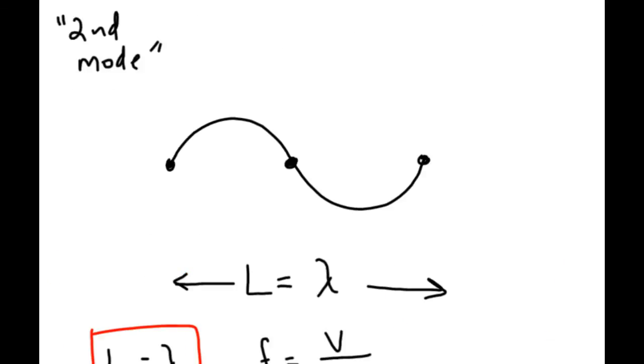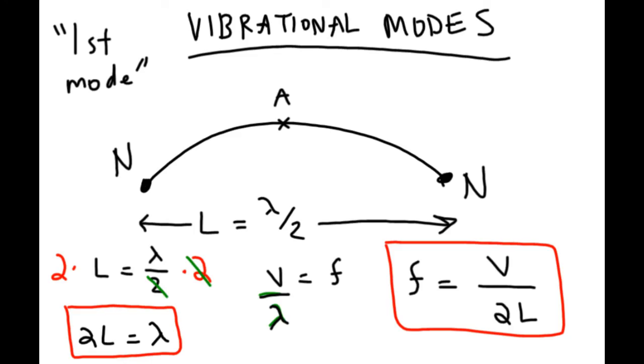Now here's the third mode, the third and final example. I mean, this is really easy. You could do this on your own by now. Instead of having 3 nodes, we're adding one more, right? We're going to add another so that there are 4 total nodes. So 2 in the center instead of 1. Right? In the last example, we had 3 nodes. 1, 2, 3. And in the one before that, we had 2 nodes. Right? So now we have a total of 4 nodes, and between every 2, there's a crest followed by a trough, like that.